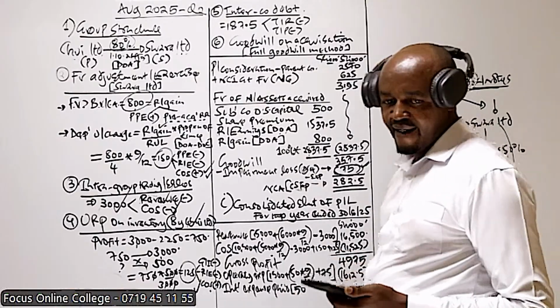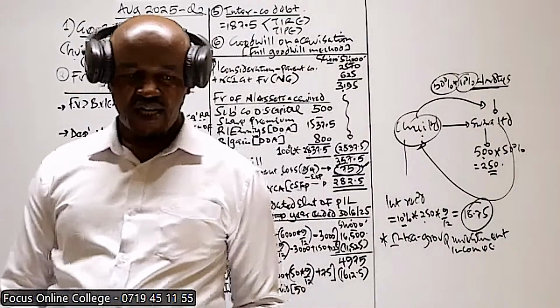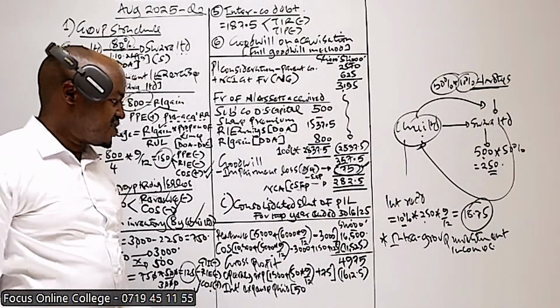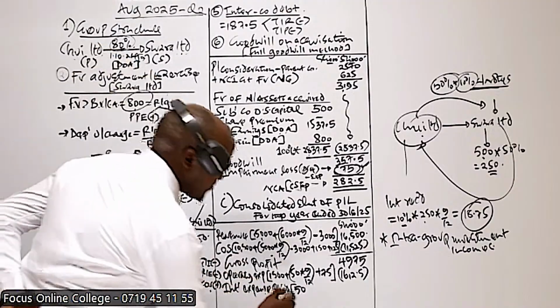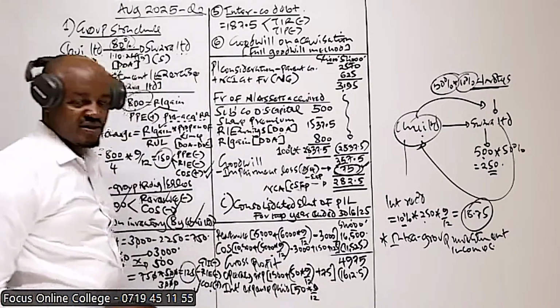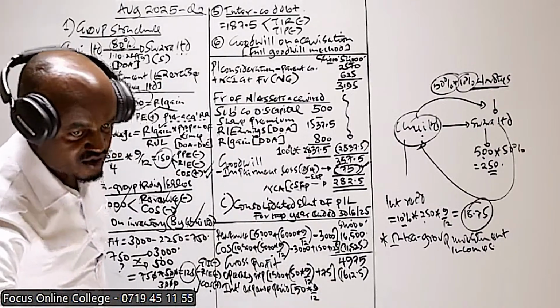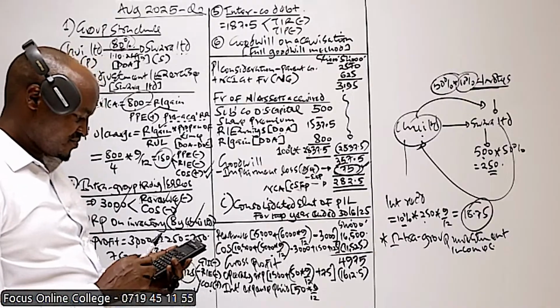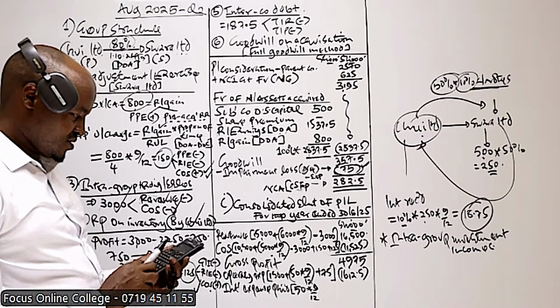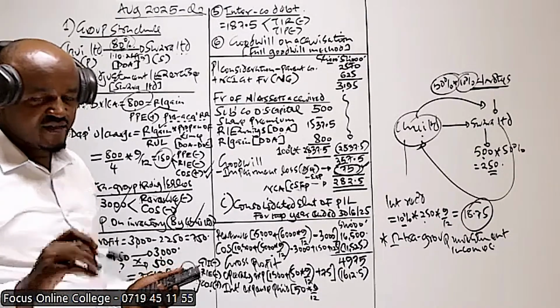But basically, are we supposed to take interest for the whole year? No. So first of all we will take interest for 9 months. So that will give us interest of 9 months. It will give us 37.5.